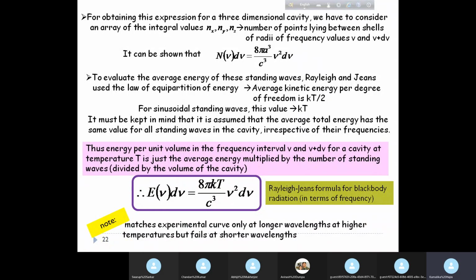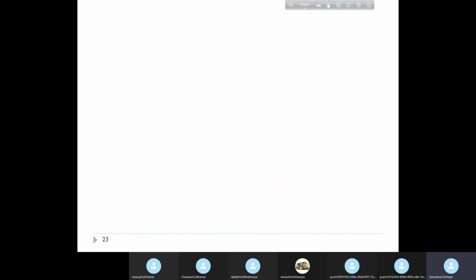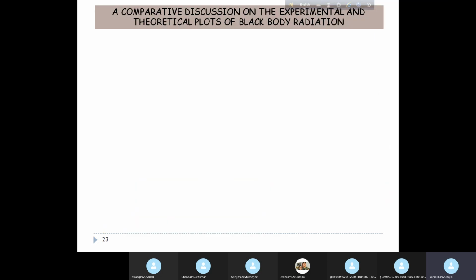Again, this theoretical expression matches the experimental curve only at longer wavelengths and higher temperatures, but fails at shorter wavelengths. So exactly opposite of what Wien obtained. Wien's formula matched the experimental curve for short wavelengths and low temperatures, whereas the Rayleigh-Jeans formula matched the experimental curve for longer wavelengths at higher temperatures. Okay? So we must come to something in between the two, which will match at all temperatures.